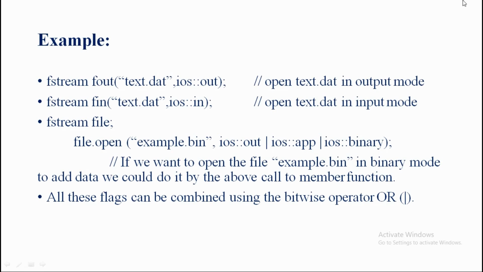The example.bin is the name of the binary file here. First of all we open the binary file. We know that ios::binary opens the binary file, and app means we are adding something into the file, and lastly we are using the file for output purposes of the binary file. So we can use such flags by using our bitwise operator. We combine all of those by using the bitwise operator in this case. So this example is about the bitwise operator.